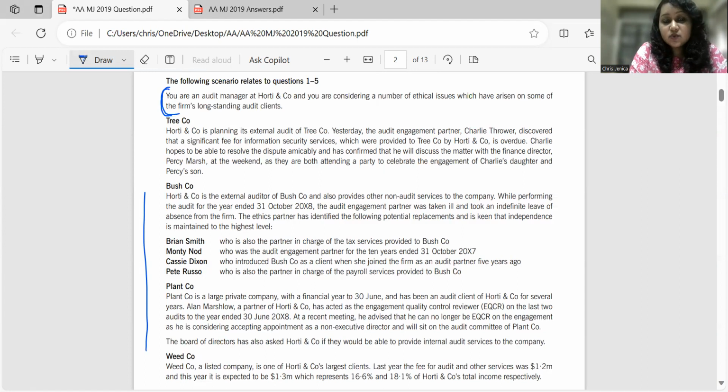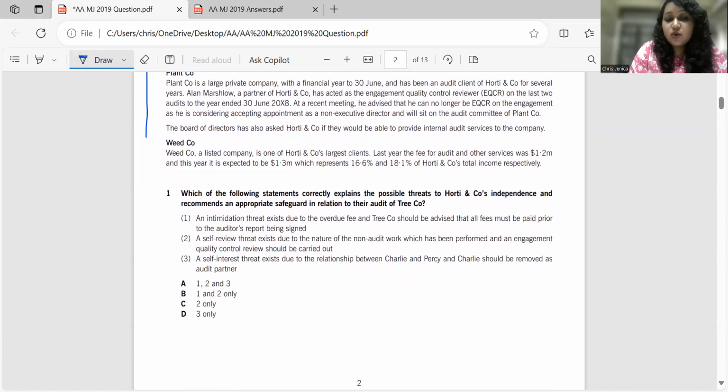So, in the introduction, you can find out which knowledge area they are going to test. Based on that, make up your mind. And here it's going to be considering a number of ethical issues which have arisen on some of the firm's long-standing audit clients. So, basically, this is going to be relating to the ethics area. That could be the threats to the ACCA code of ethics. So, remember all the ACCA code of ethics and what the threats are. Then go for the question. Don't have any other things in your mind. You have to just think of these two concepts and then you can start reading the question.